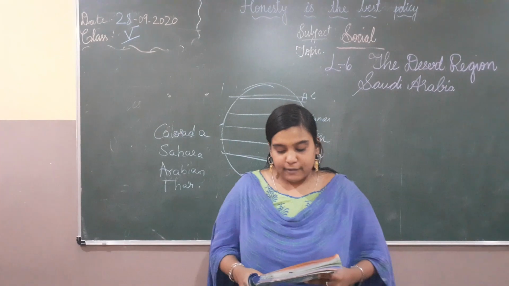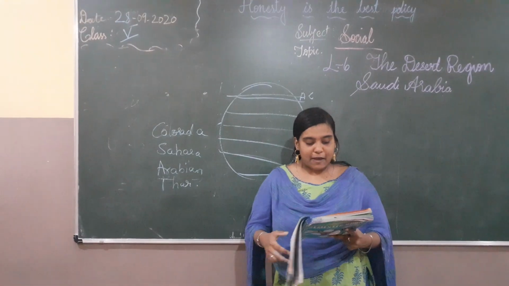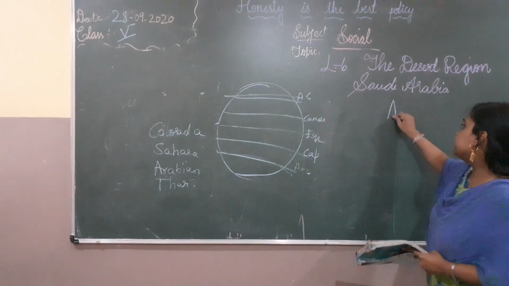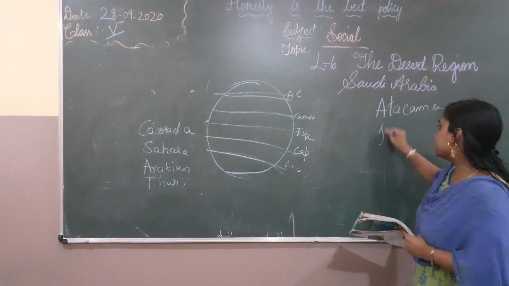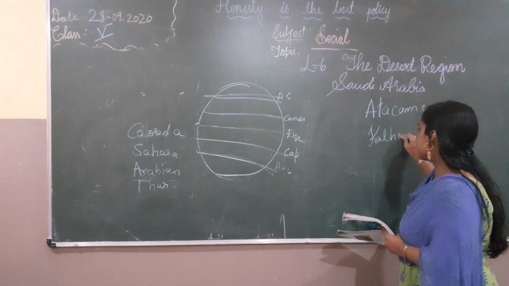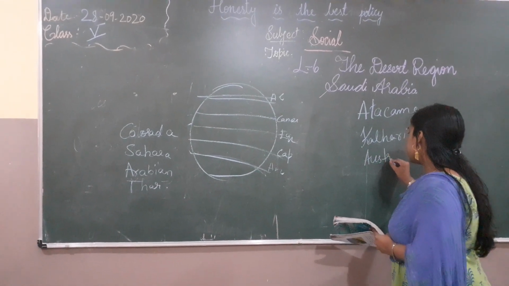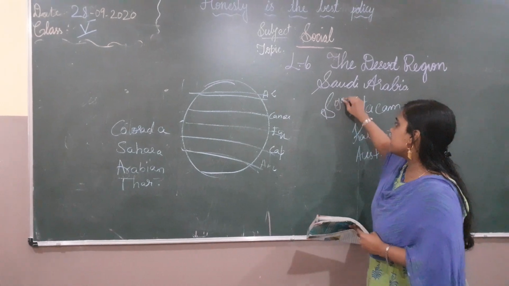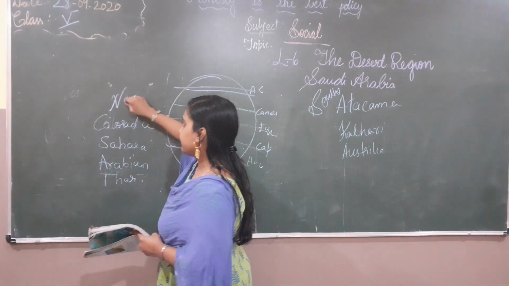These are the deserts that lie in the northern hemisphere, and in the southern hemisphere we have Atacama, Kalahari and Australian deserts. This is in the southern hemisphere and this is in the northern hemisphere.